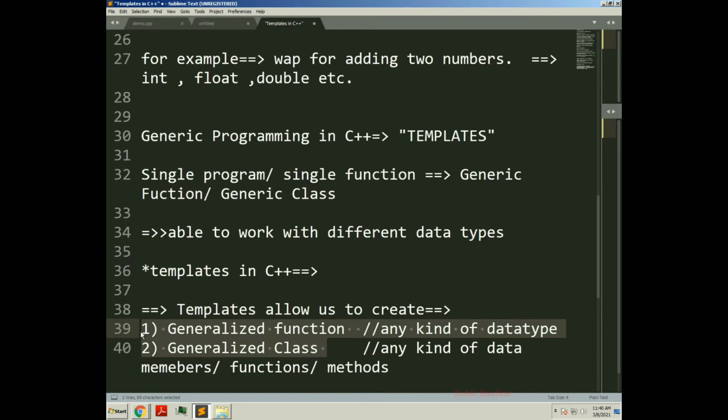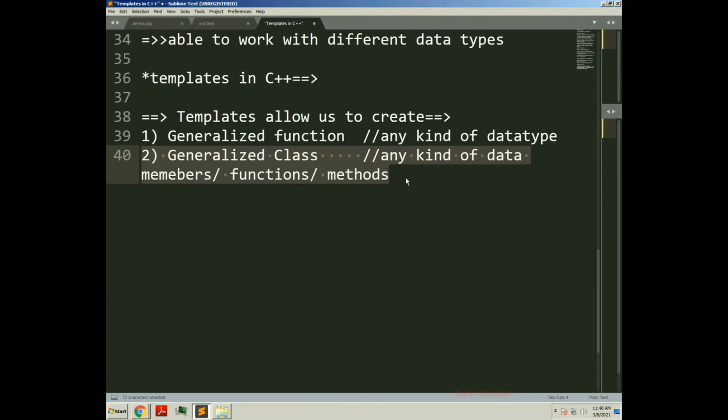So basically templates allow you to create generalized functions and generalized classes. A generalized function is also called a generic function, and a generalized class is also called a generic class. Generic means not specific. So they are free to operate on any kind of data type, they can perform operations on any kind of input. That's why we call them a generic function and generic class.